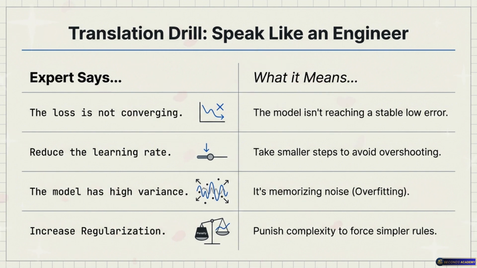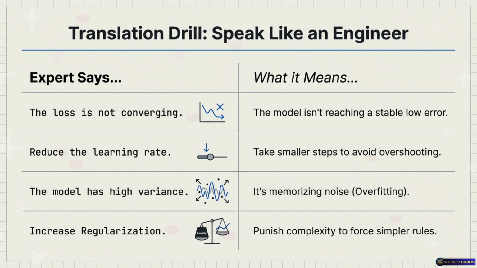Ready? Ready, hit me. All right, phrase number 1. Let me adjust my glasses here. Looking at the logs, the loss is not converging. Translation: the model isn't reaching a stable, low error. It is still confused and jumping around. It cannot settle on a final answer.